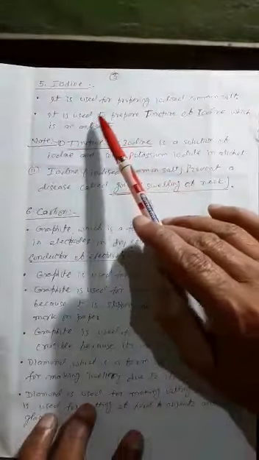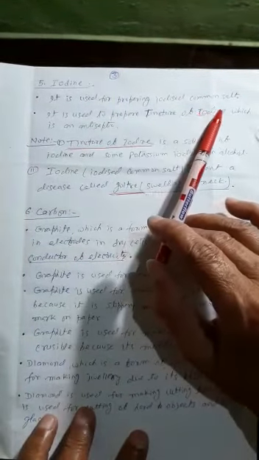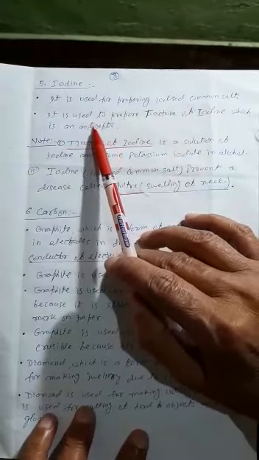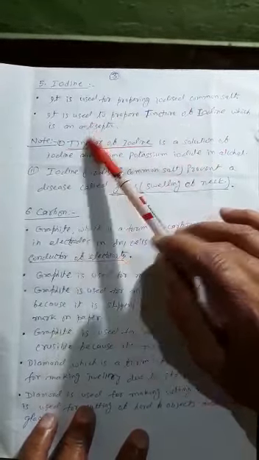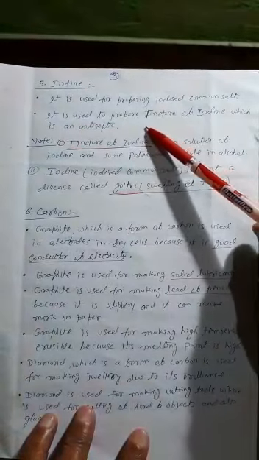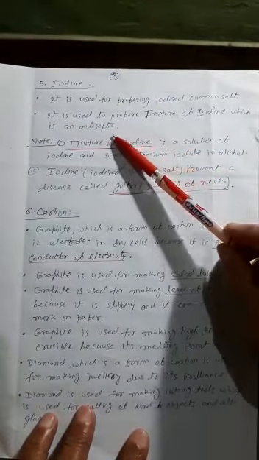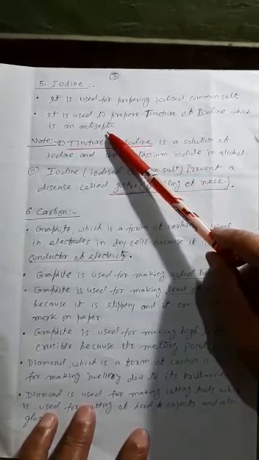Next is iodine. Iodine is used for preparing iodized common salt. It is used to prepare tincture of iodine. Tincture of iodine is an antiseptic and it is red in color. We normally use it when there is a small wound or cut.